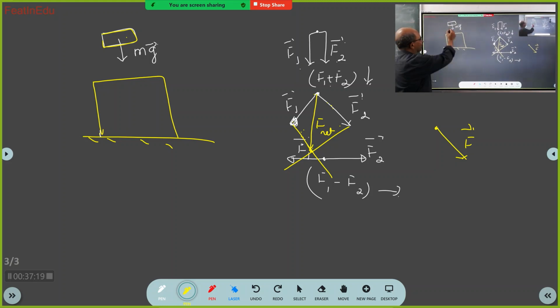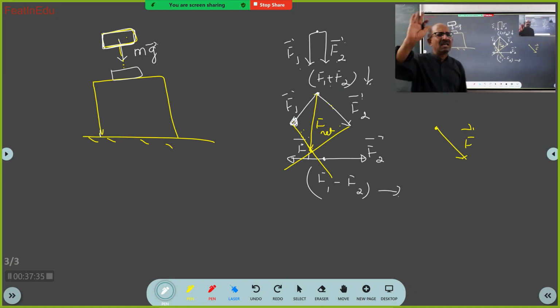So this body will start accelerating, and finally it will come here. When it touches the table, the earth will not stop pulling. Earth will say, my job is pulling. So the earth will continue to apply this force.